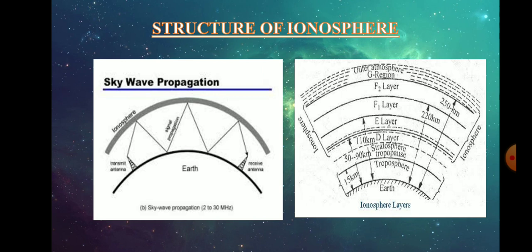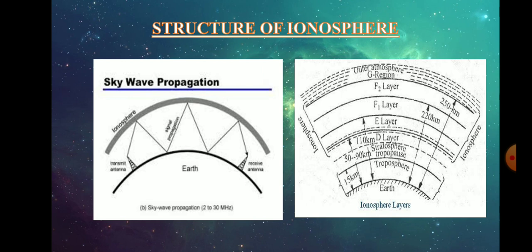Now coming to the next layer, the E layer, its height is 90 to 140 km from the Earth's surface, and it is formed by the ionization of all the gases by soft X-ray radiations. During the night time, the E layer is weakly ionized, that is, the electron density is low in winter and it becomes high in summer.